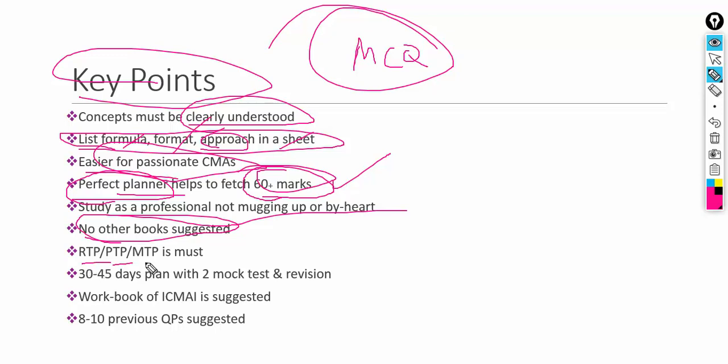RTP, MTP and PTP should be used, and I would say it's a must, because most of the questions might get repeated in your future examinations. Also, a 30 to 45 days plan with 2 mock tests and 2 revisions is very important. Do not miss this. The workbook issued by the ICMAI is suggested. You can refer to it and see if it can be a booster for you to study more and more, so that you will inculcate a lot of the skills and knowledge required for this subject. Also, 8 to 10 previous question papers are suggested, because if you try to solve 8 to 10 question papers, it becomes easier for you to get very good marks in the subject.